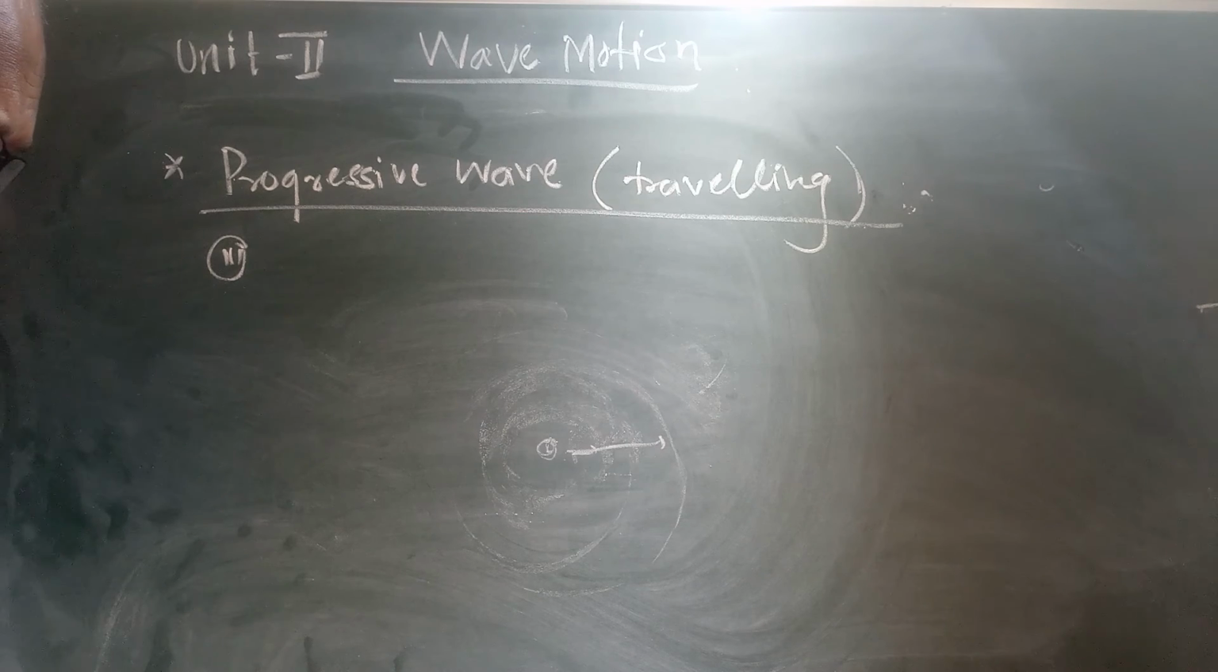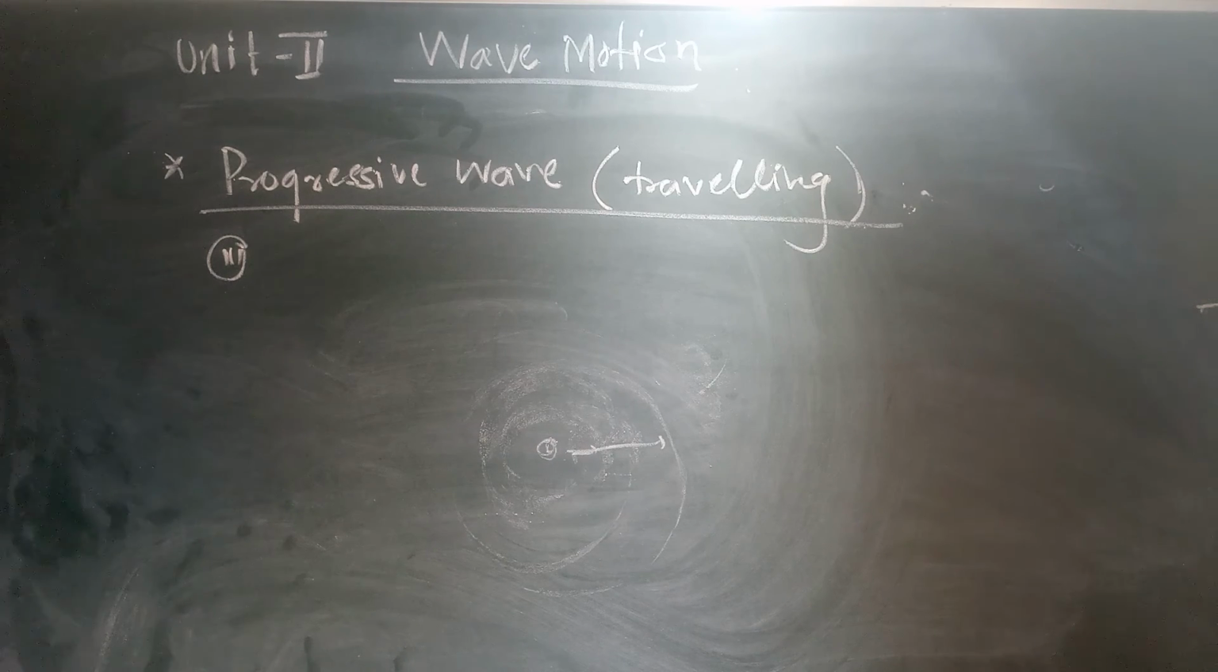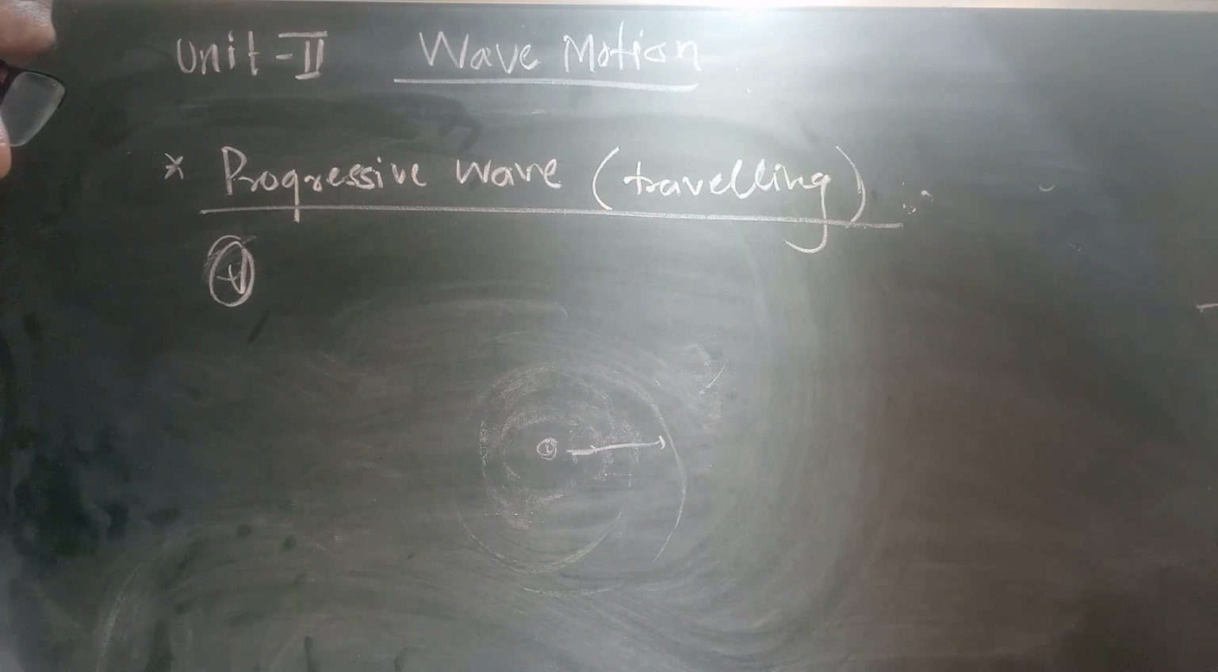Now, the phase difference between any two vibrating particles in the line of propagation is proportional to the distance between them. And the last characteristic, the wave velocity in a medium is constant and is determined by the density and elasticity. Density and elasticity.